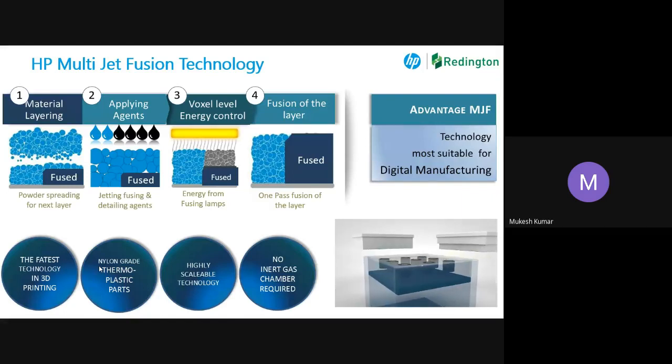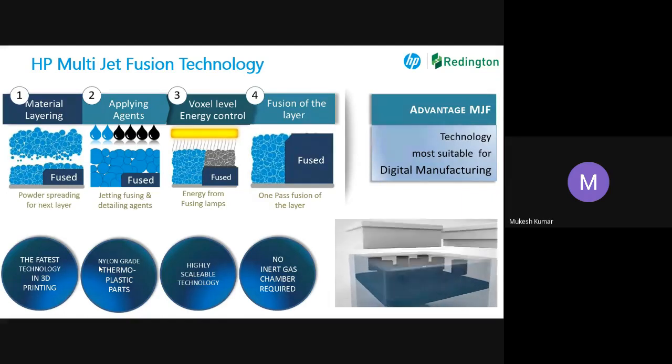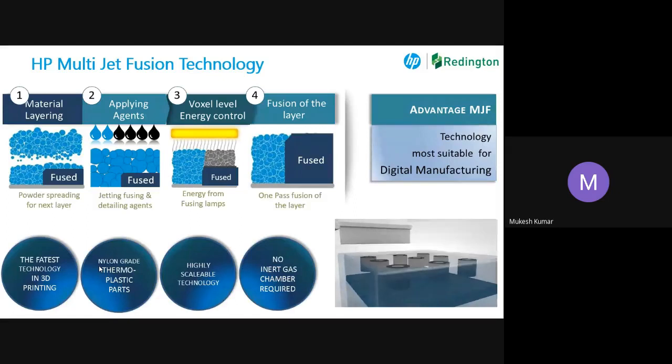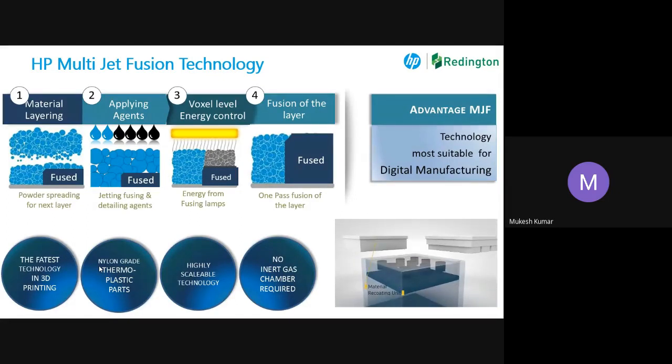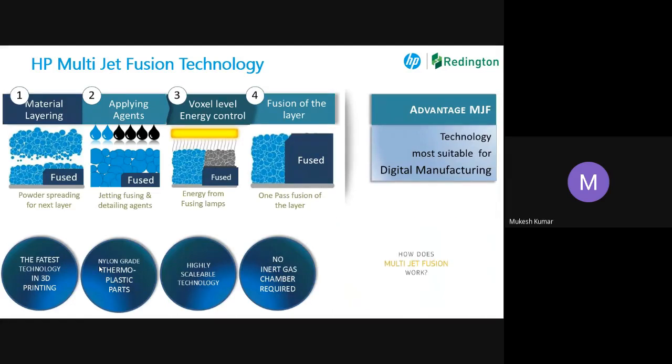So it's basically material layer. Powder form material comes in powder form. So one layer of powder is there. After that, instead of laser, we apply two agents here. It basically works as a kind of catalyst. One is called fusing agent, the other one is called detailing agent. Third, after this we apply the heat.